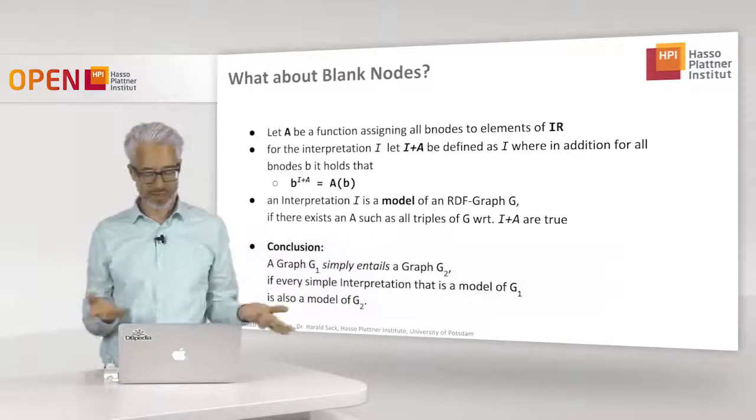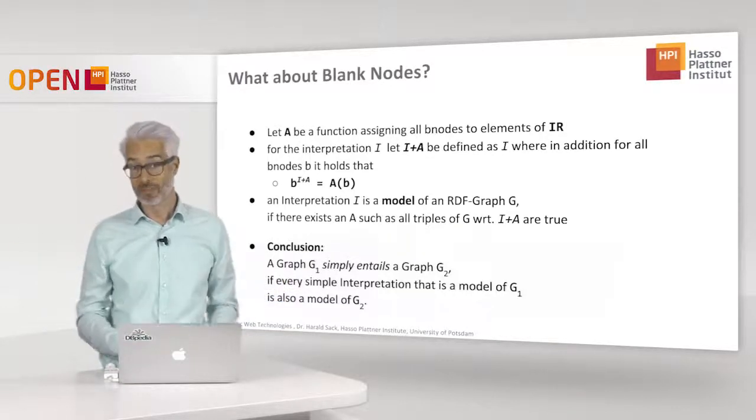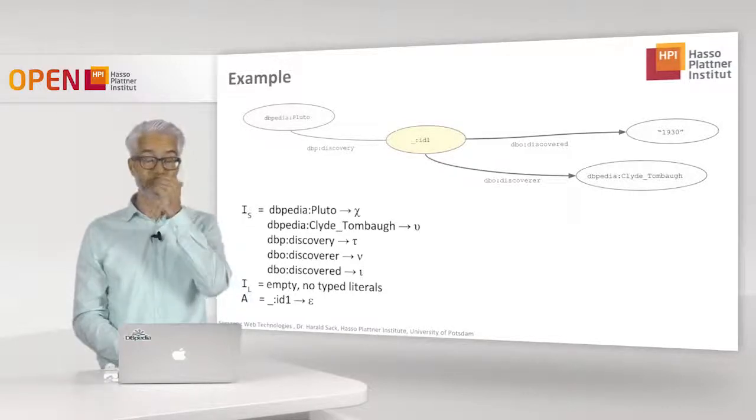And there we have the entailment relation between two graphs, between statements. So this is all we need, and we have defined the entire semantics. So let's have a look at an example.